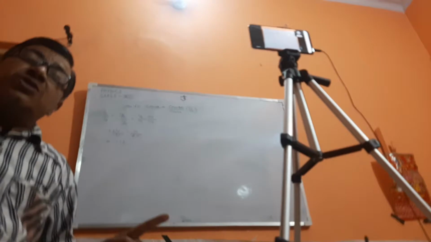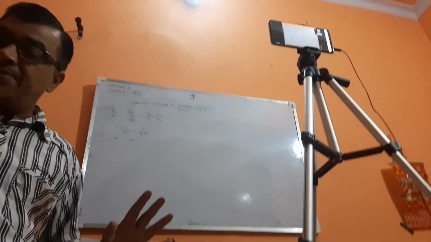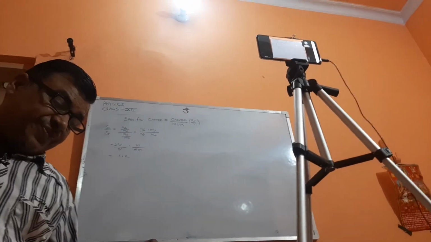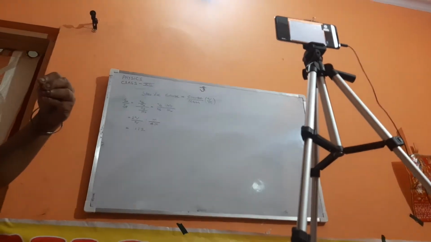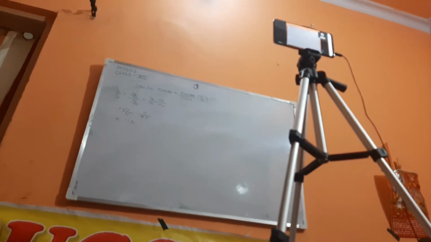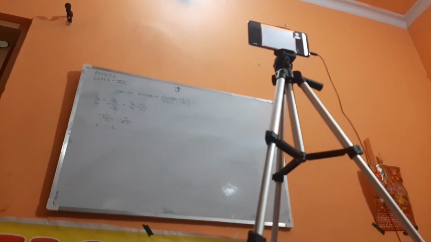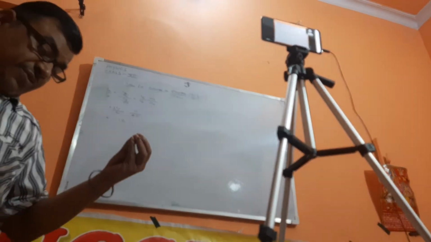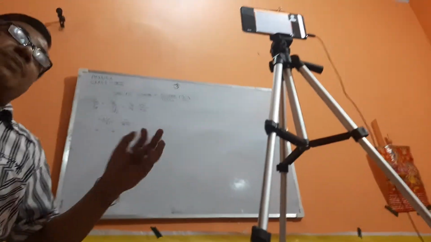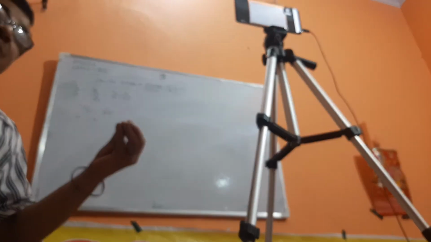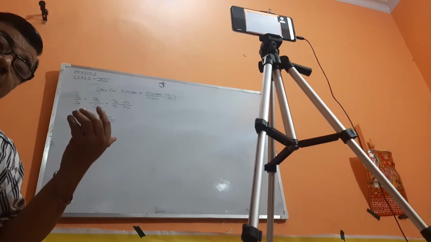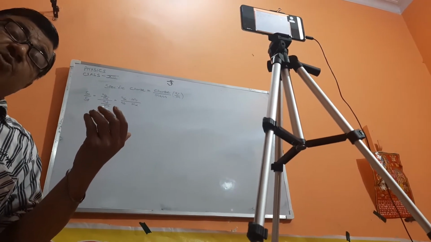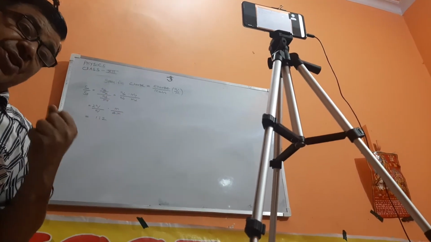Always remember, the answer for this question will be 2E by C, because the photon falls on a reflecting surface, not just any surface. The momentum of the photon will be E by C. After reflection the photon returns back, so its momentum will be minus E by C.